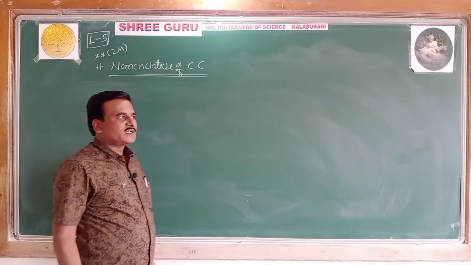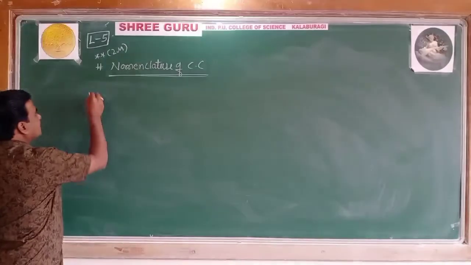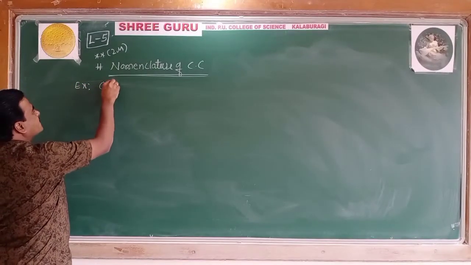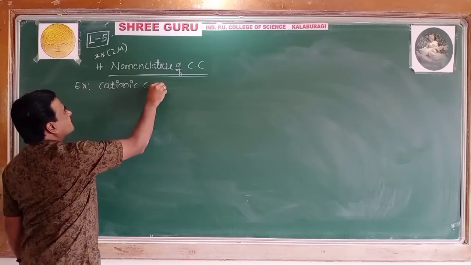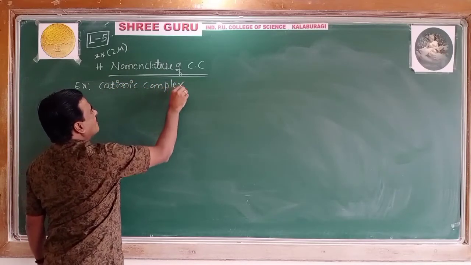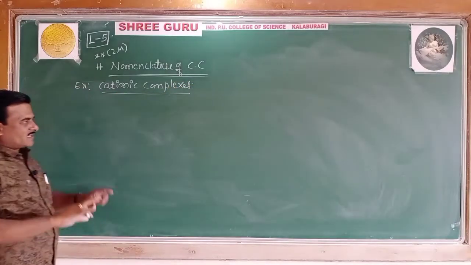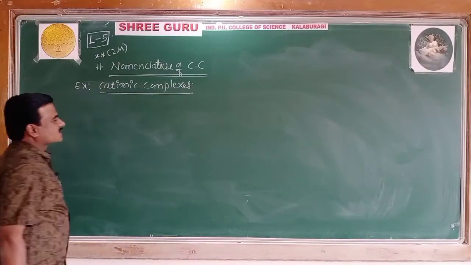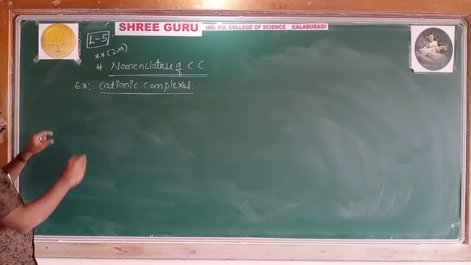Let's start with the example of cationic complexes. As a short note, you should remember the rules for cationic complexes in short form.